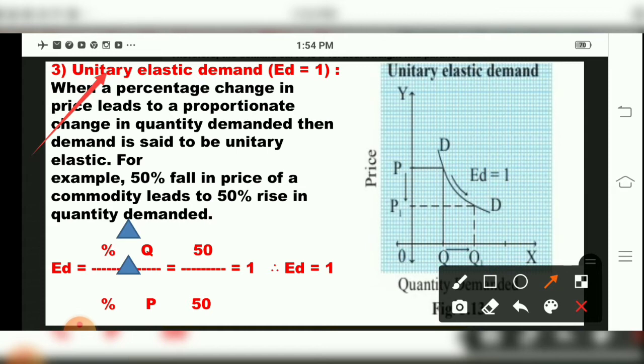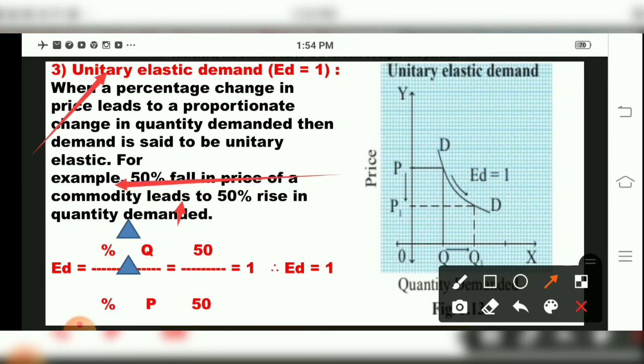See, perfectly elastic demand we have seen, perfectly inelastic demand also we have seen. Then the third one, unitary elastic demand, that means same proportionate change in quantity demanded and price, ED is equal to 1. For example, a 50% fall in price of a commodity will lead to a 50% rise in quantity demanded.